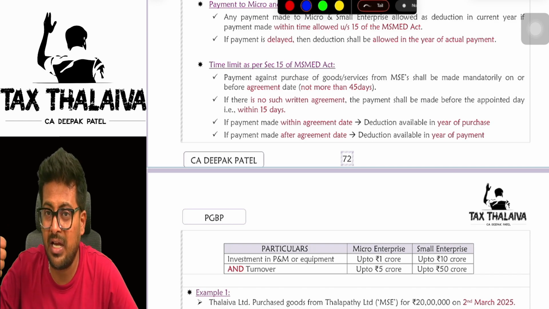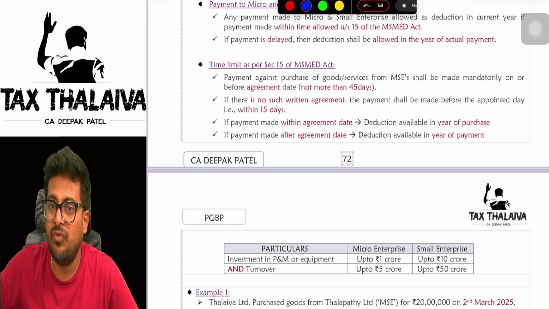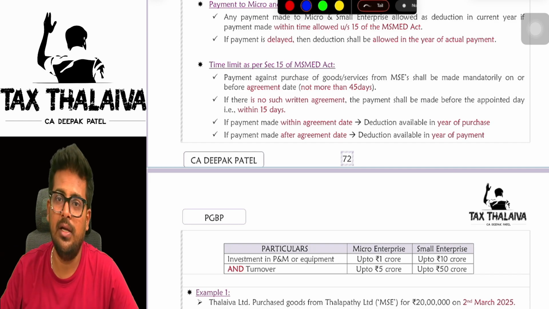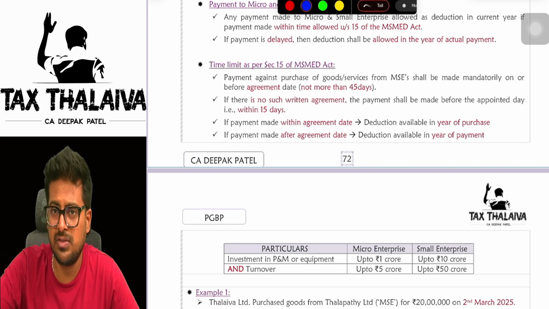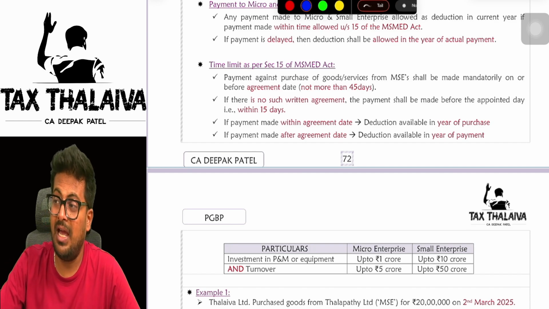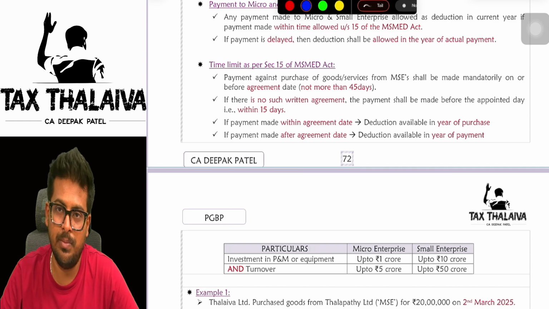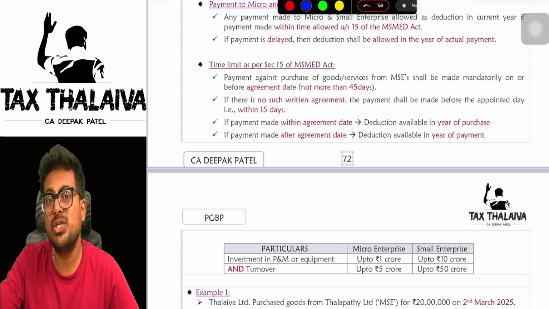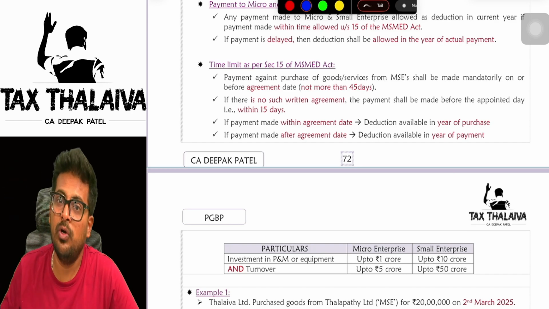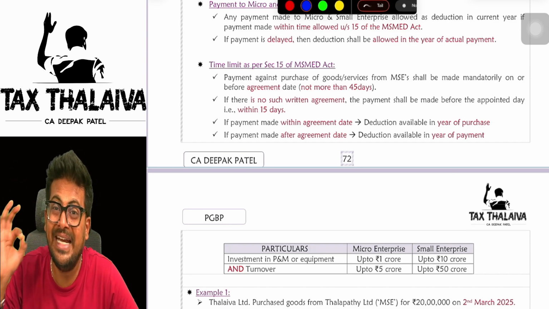In case you have an agreement, the maximum time which you can agree is 45 days only. You can say within 30 days, good enough. Within 45 days, good enough. If you write in the agreement, I will make payment within 60 days, not eligible. Maximum 45 days you can agree. And if there is no agreement, mandatorily you have to make payment within 15 days.